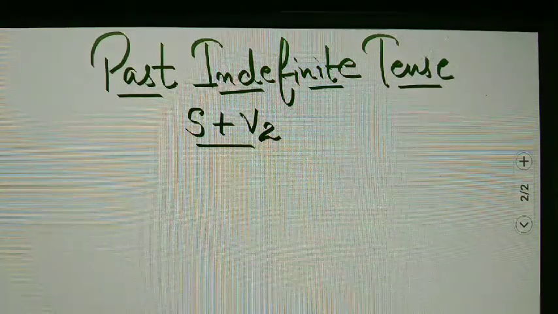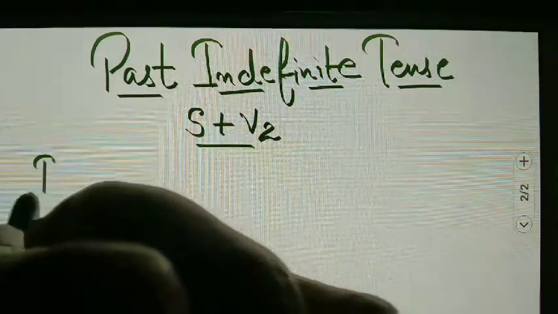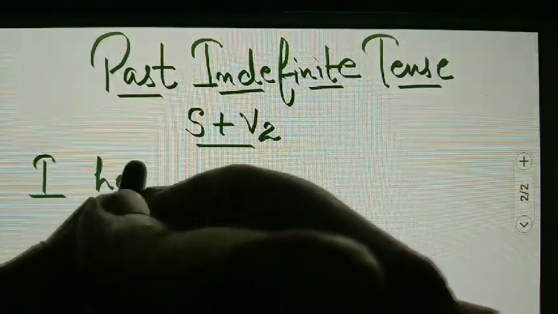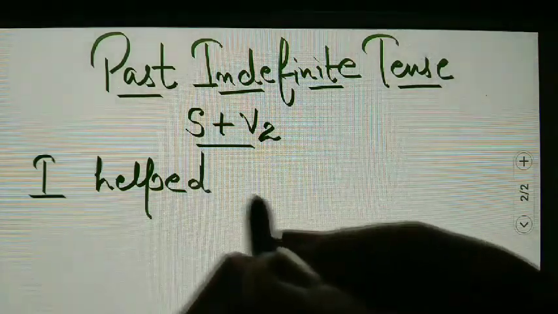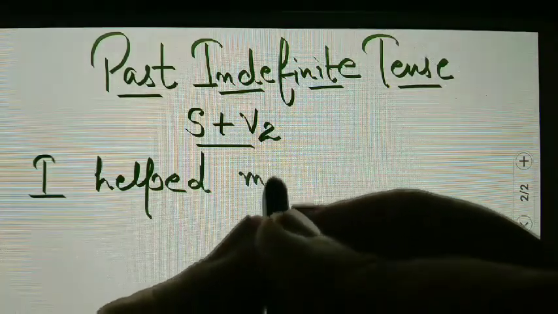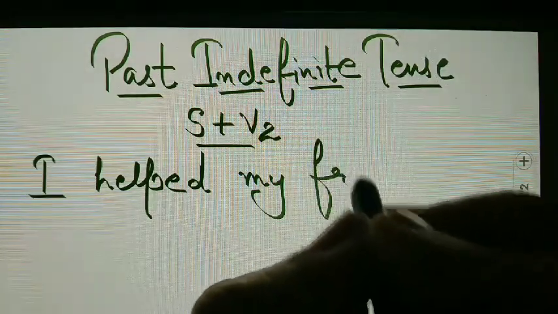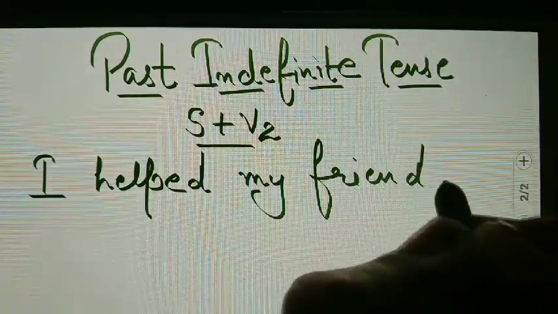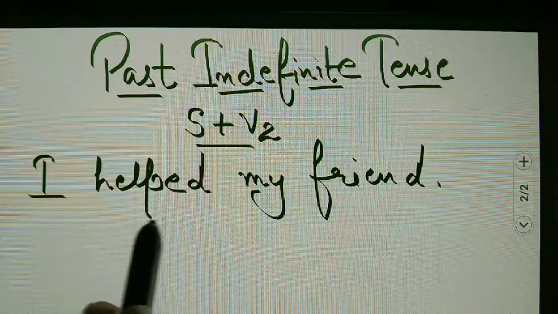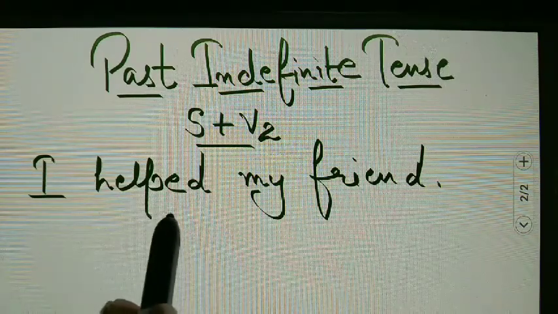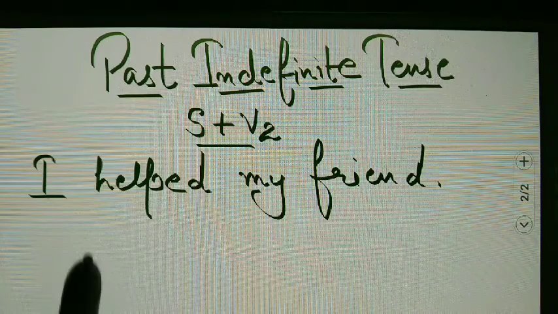For example, I helped my friend. Second form I am using here. Subject plus V2, second form of the verb.